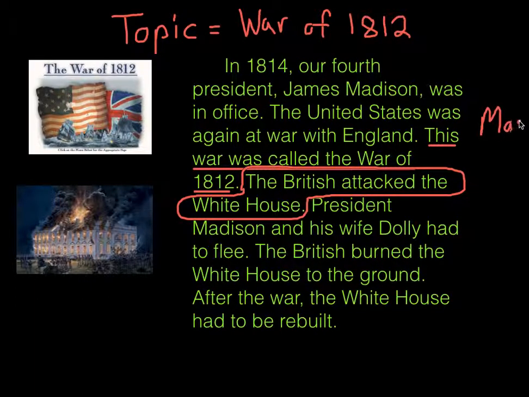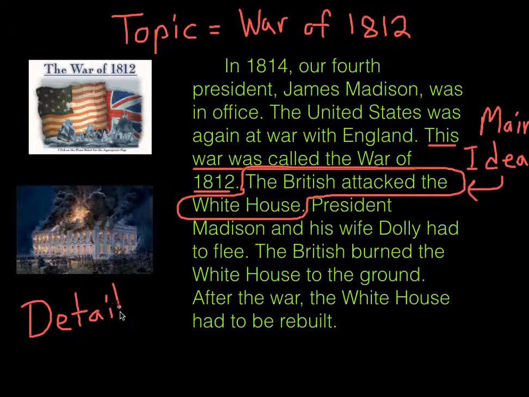All right, main idea, and there it is. And we'll draw a little arrow right there. Now, our supporting details. So we need details that support our main idea. Well, the author will describe or give some examples about the British attacking the White House.